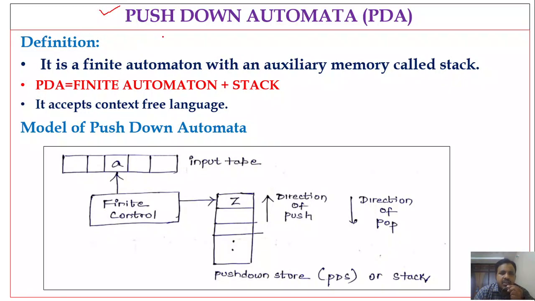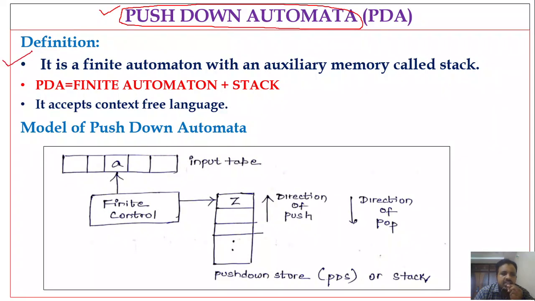And in unit 3 we discussed context-free grammar and context-free languages. Since in the previous session we discussed context-free languages, those languages are accepted by an automaton called a pushdown automaton. So a context-free language is accepted by a pushdown automaton, whereas a regular language is accepted by a finite automaton. Here we are going to discuss how the pushdown automaton accepts context-free languages.